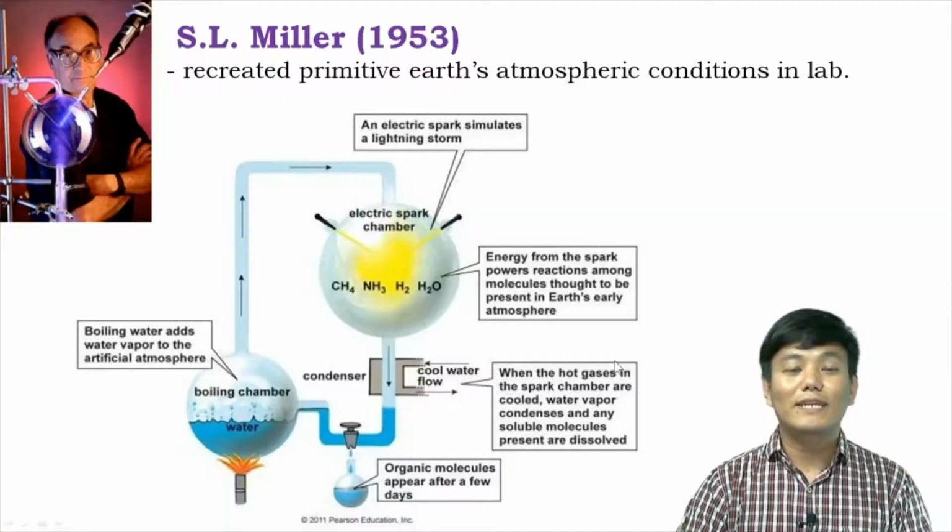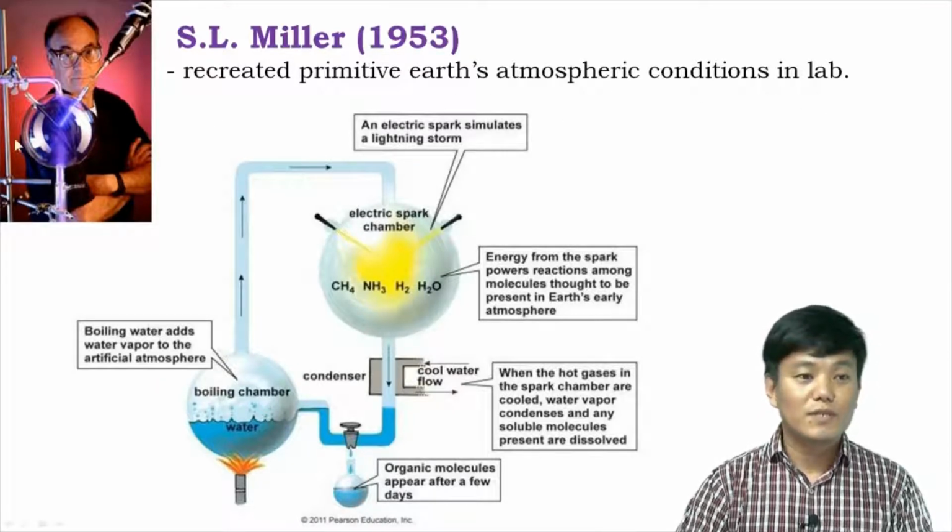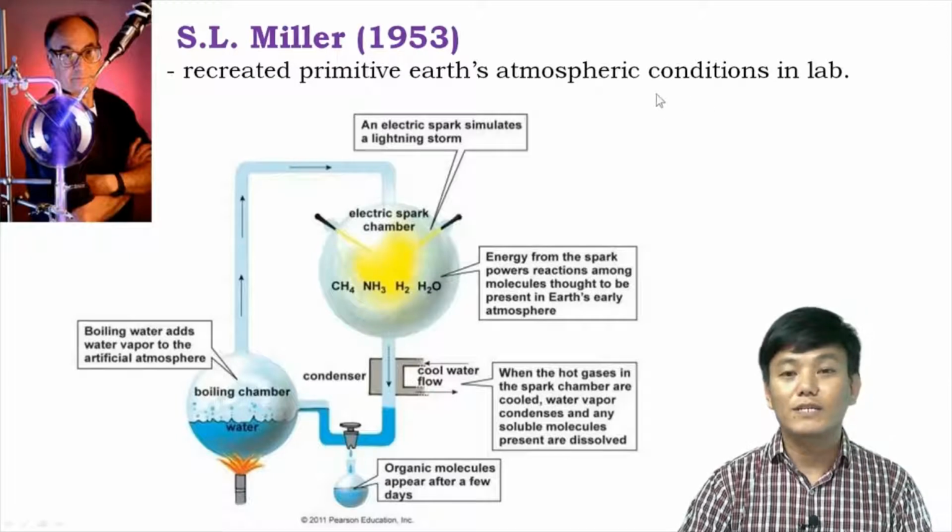Till in 1953, S.L. Miller recreated primitive Earth's atmospheric conditions in the lab. So this is his lab setup. Right here we can see the diagrammatic representation of his lab setup, in which he recreated the primitive Earth's atmospheric condition.